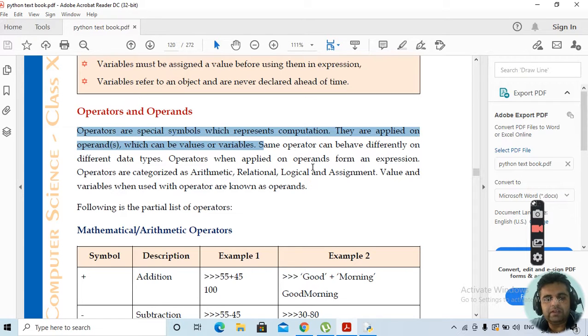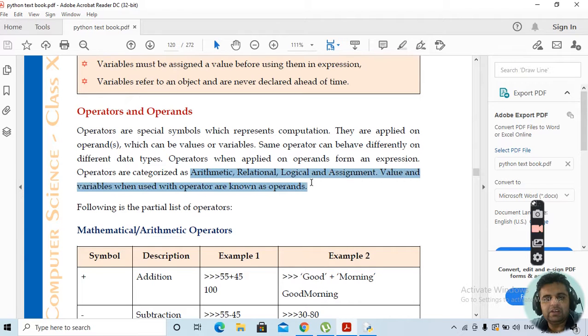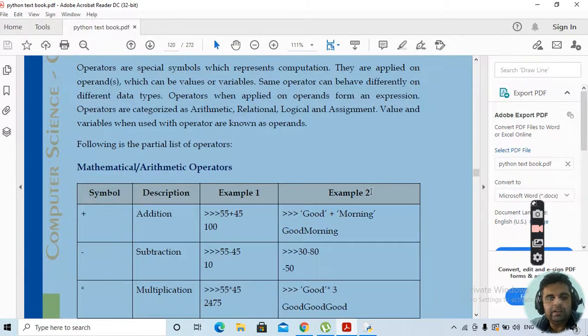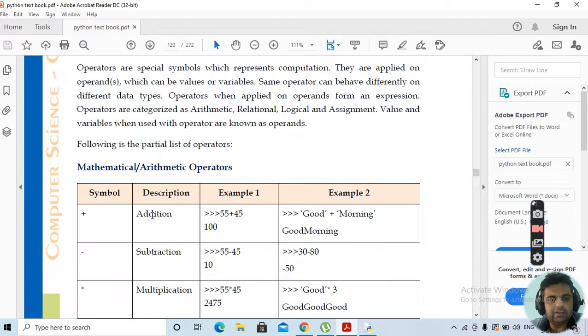The operators are classified into many types. Values and variables when used with operators are known as operands. Broadly, operators are classified as arithmetic, relational, logical, and assignment. Next we have the addition operator. The addition symbol is plus.